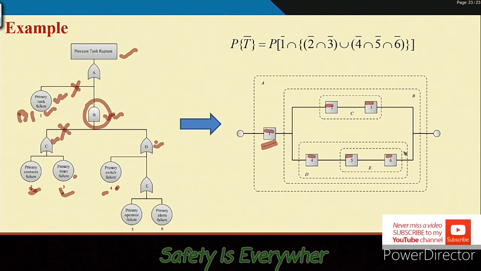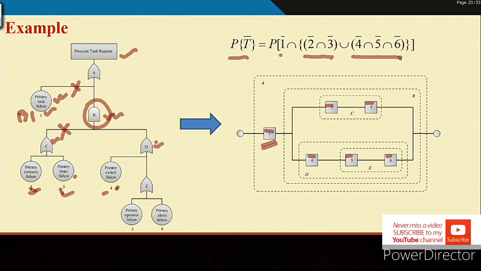Now, what we basically want to do is find out the probability of this tank rupture. Using this, you can find that the probability is 1 intersection, these 2 intersection 3, union 4, all these 3, and ultimately you will be able to get the success probability. Success means there are 2 paths, one this side, another this side. Both path probabilities will ultimately give you the success probability.